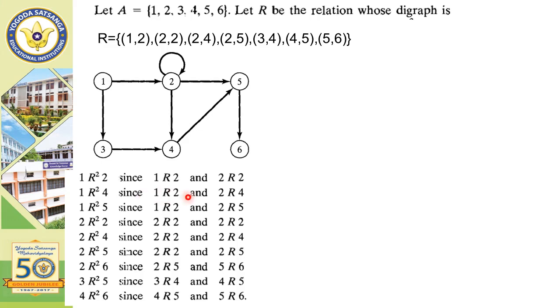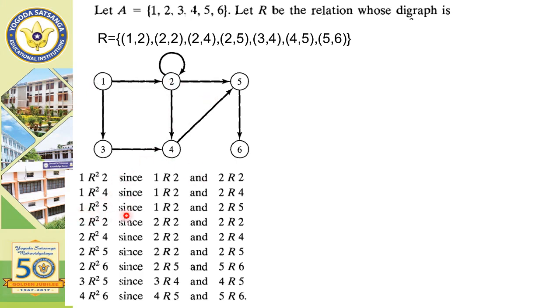Since 1 R 2 and 2 R 4, there is no direct path of length 1 between 1 and 4. We have to reach from 1 to 4 via 1 to 2 and 2 to 4. So there is a path of length 2 from 1 to 4, and therefore 1 R square 4 holds.